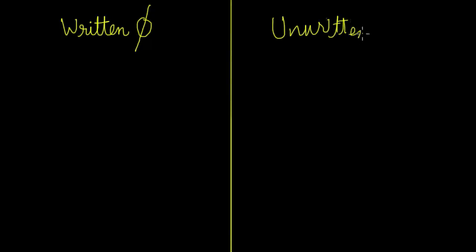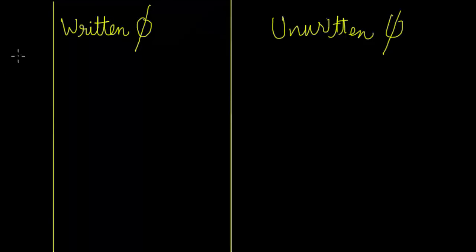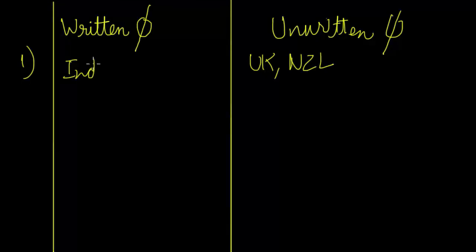Now all of us know, and I have mentioned in an earlier lecture also, the best example of unwritten constitution. Okay, let me just draw one more column for the convenience of everyone. This is the first difference, and the best example over here is UK, and also New Zealand has got an unwritten constitution. And if we talk about written constitution, of course you know this, India is a very good example. USA has a written constitution, and so on.